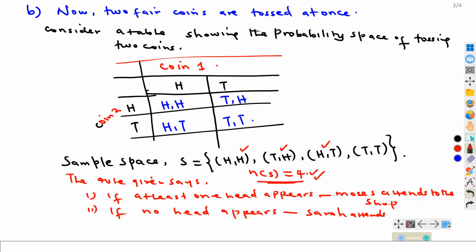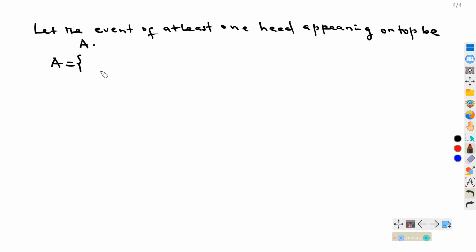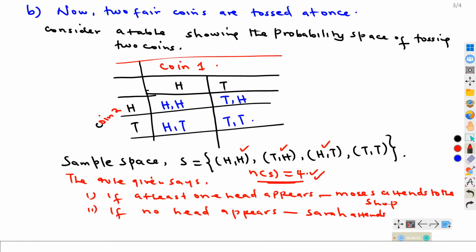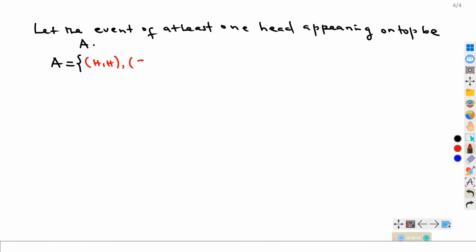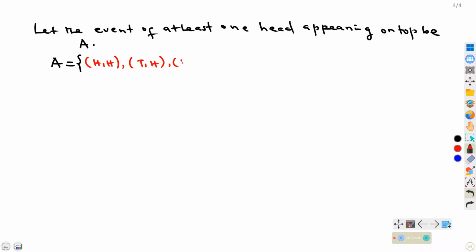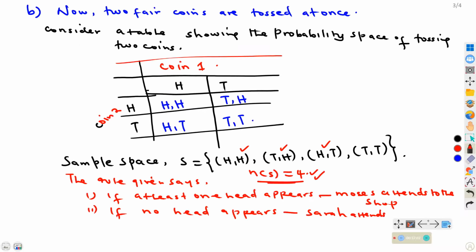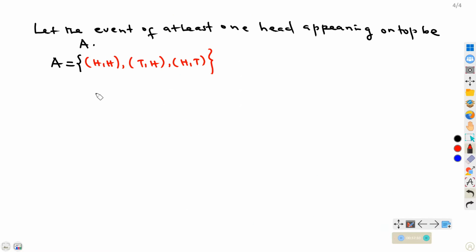So A will consist of the elements HH, then HT, TH, and so on. That is basically what will be the elements of A. So what will be the number of elements of A? This implies that the number of elements of A will be equal to 3.